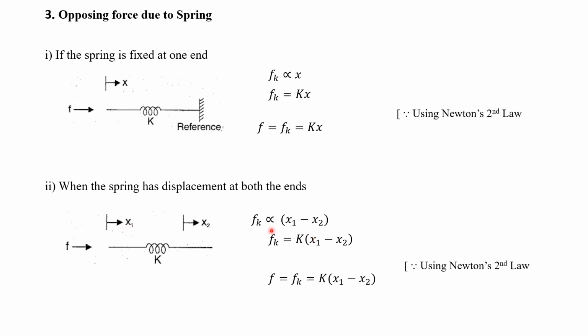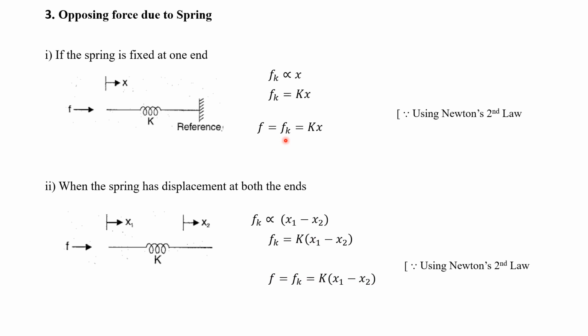So now this fk will be directly proportional to x1 minus x2, and fk will be equal to K into x1 minus x2. K is a spring constant. Now total force which is acting on a body can be found out by using Newton's second law. Newton's second law says that the applied force is equal to the sum of the opposing forces, a single applied force here and also a single opposing force. So F equal to fk. This is already derived, K into x1 minus x2.